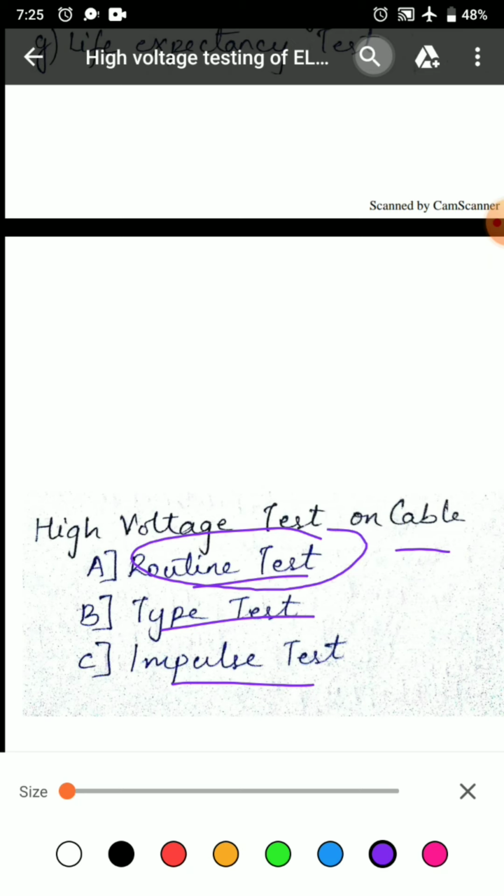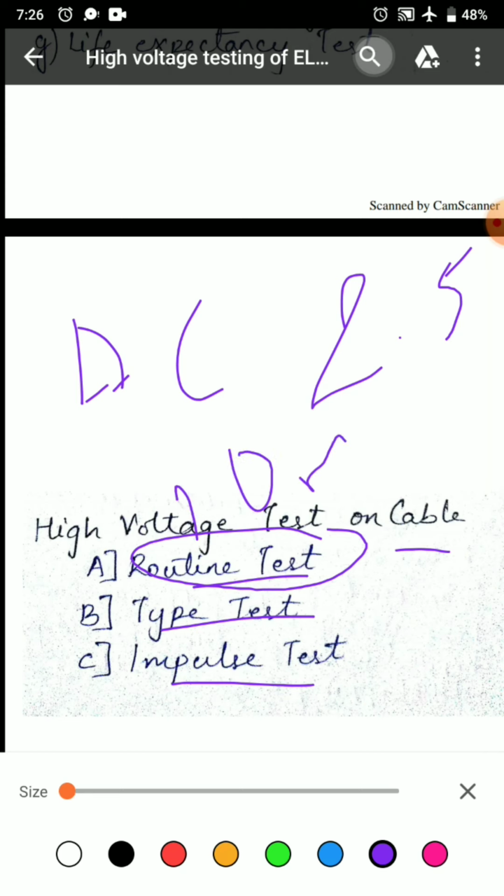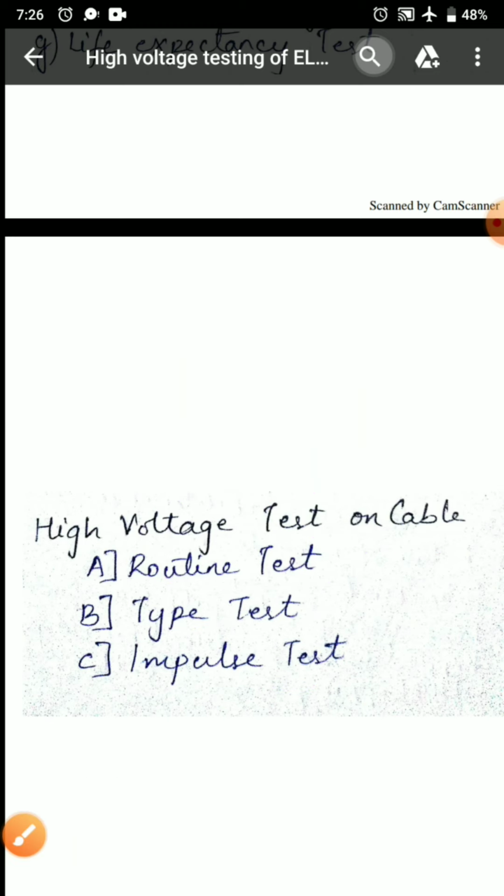As routine test, cable is tested by applying AC voltage of 2.5 times the rated value for 10 minutes. If the cable withstands the test, it passes the test.